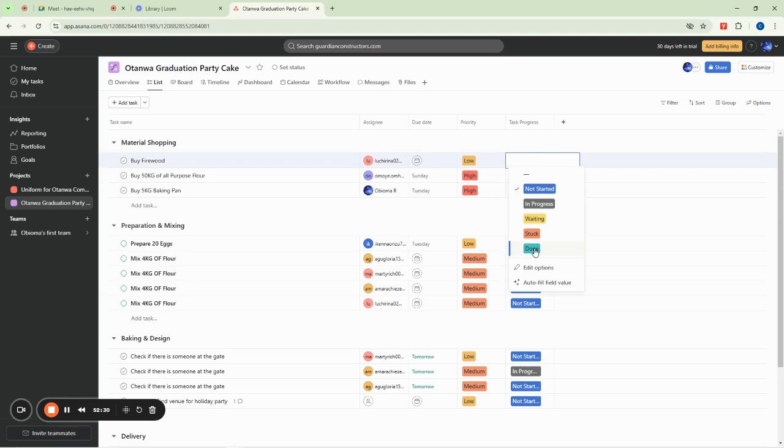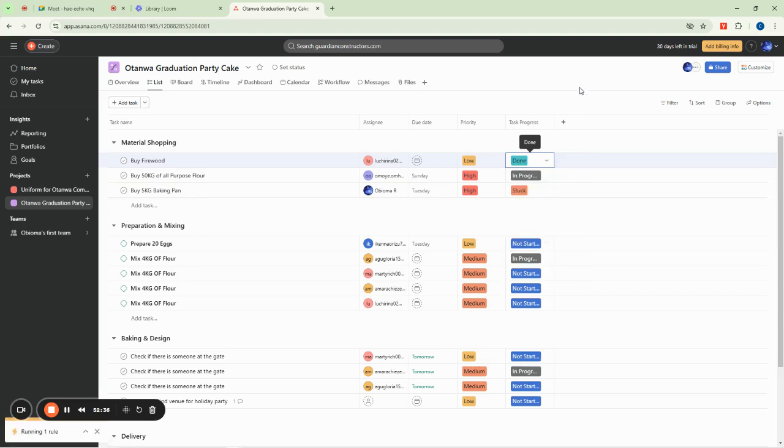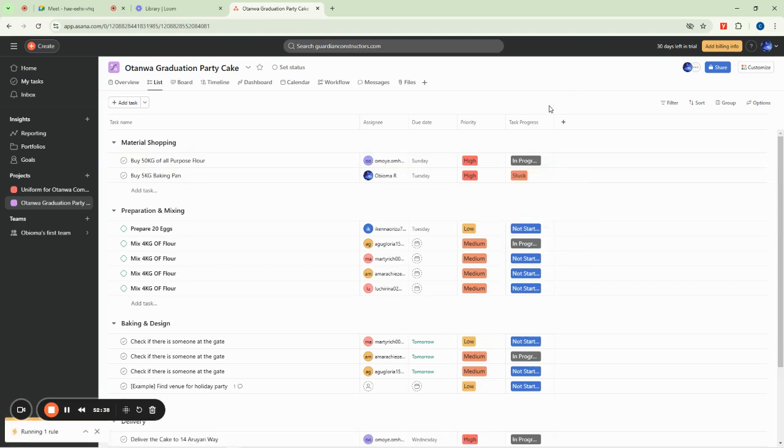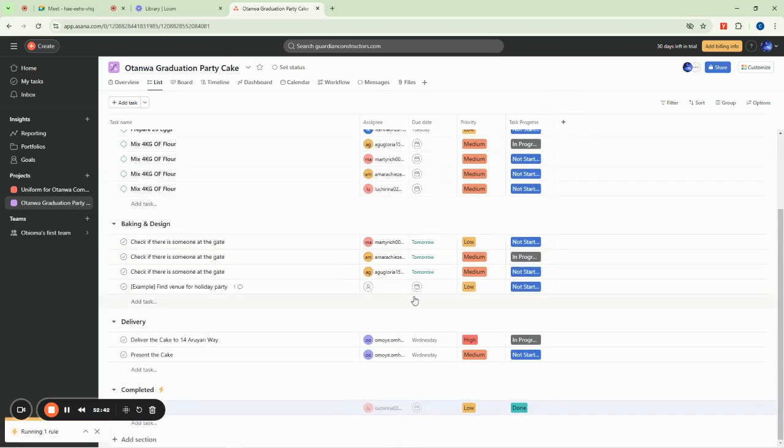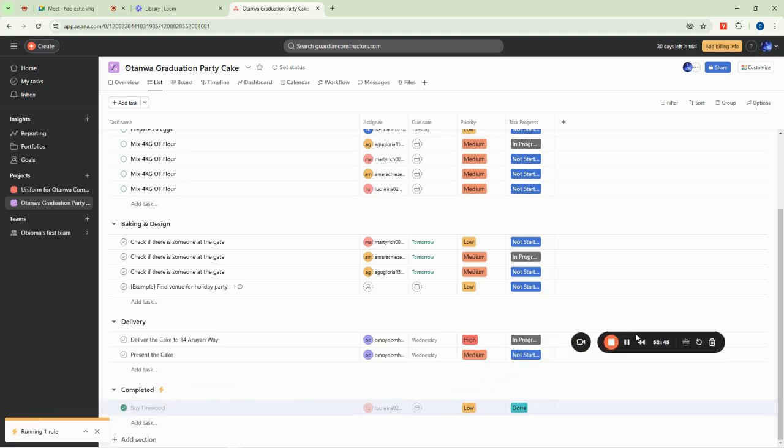Let's just try. We are trying to see if it will work. So I will say done. Did it work or not? Let me do it again so you can see now. But I can see that now it's not showing me this automation rule here. That's what actually shows the thing worked.